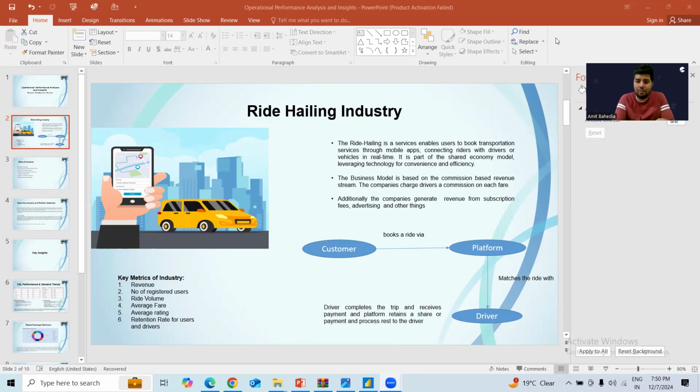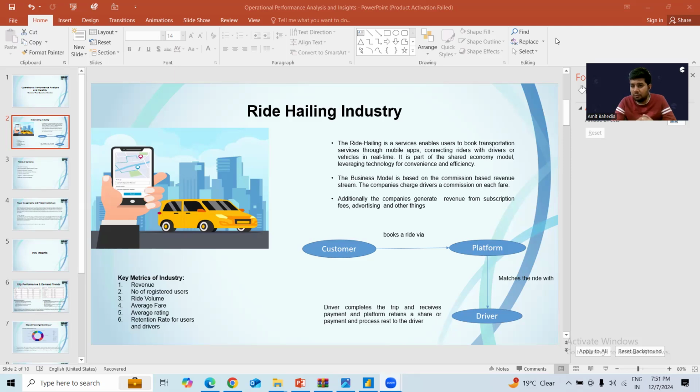Okay, so the ride-hailing industry, you know about that. It's a service that enables users to book cabs via online apps through mobile or any other platform. It is part of the share economy model, which leverages technology for convenience and efficiency. The business model is based on commission-based revenue. Whatever the driver earns from the customers, they have to give a certain percentage to the company. So this is one of the revenue streams of the company in this industry.